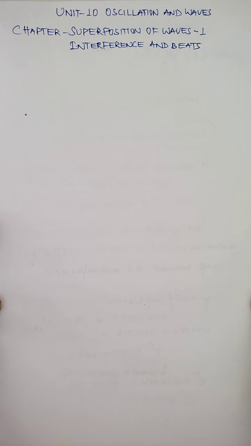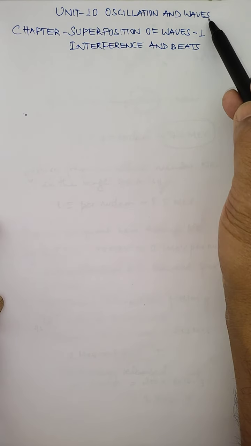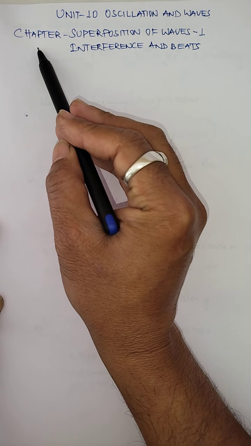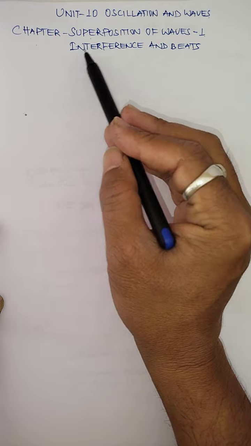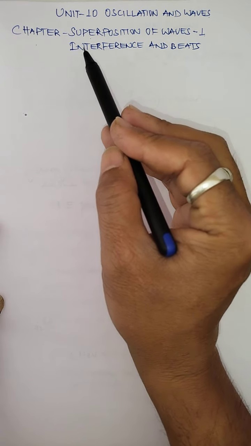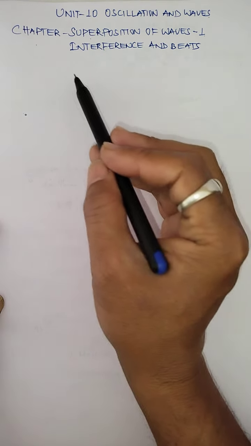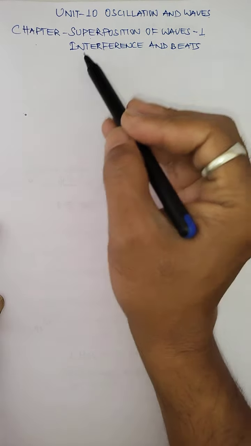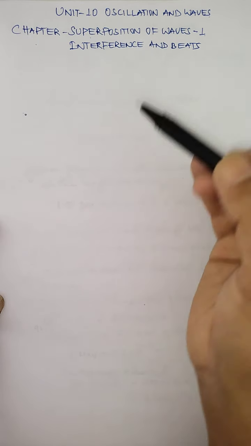In today's class we start a new chapter under unit number 10. Oscillation and Wave is the unit, and the chapter that we are going to start is Superposition of Waves. The terms we study in this chapter are interference and beats. This concept of interference is very important. You will be learning it in class 12 also, in one of the units, and even in higher studies.